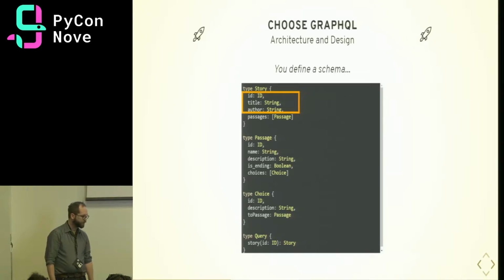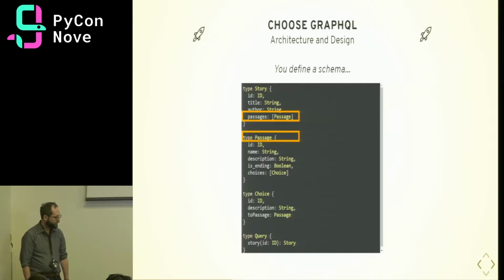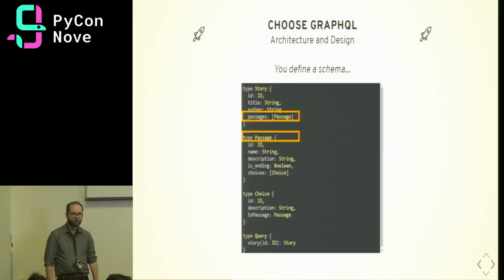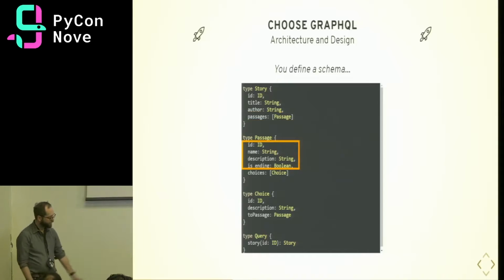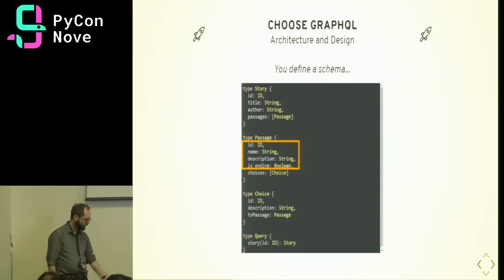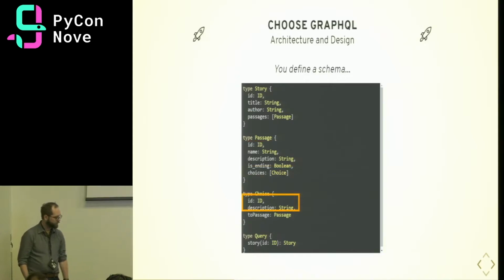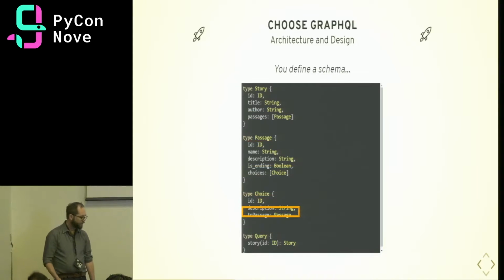So our title is a string, our author is a string. We might define a relationship between stories and passages as a list of passages, which is a custom type that we define here, with, again, the fields and types that we want, like strings and booleans. And again, for choices, we also have fields. And we can, again, relate back to the next passage. So that's the passage that our choice will lead us to.